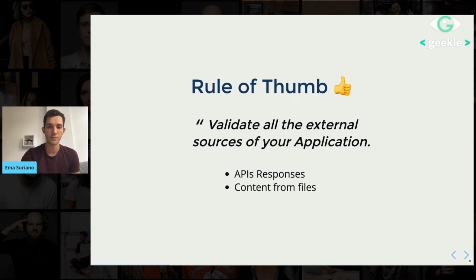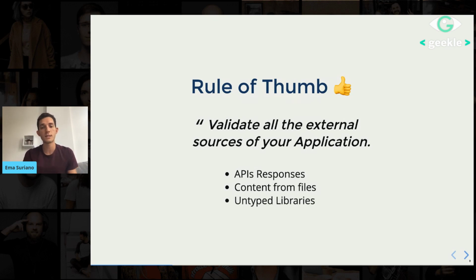The other one is content from files. In many situations, we have to read from files, expecting some kind of special structure. It can be a JSON, a YAML, it can be anything. And yeah, we have to validate that this structure is the one that we are expecting.